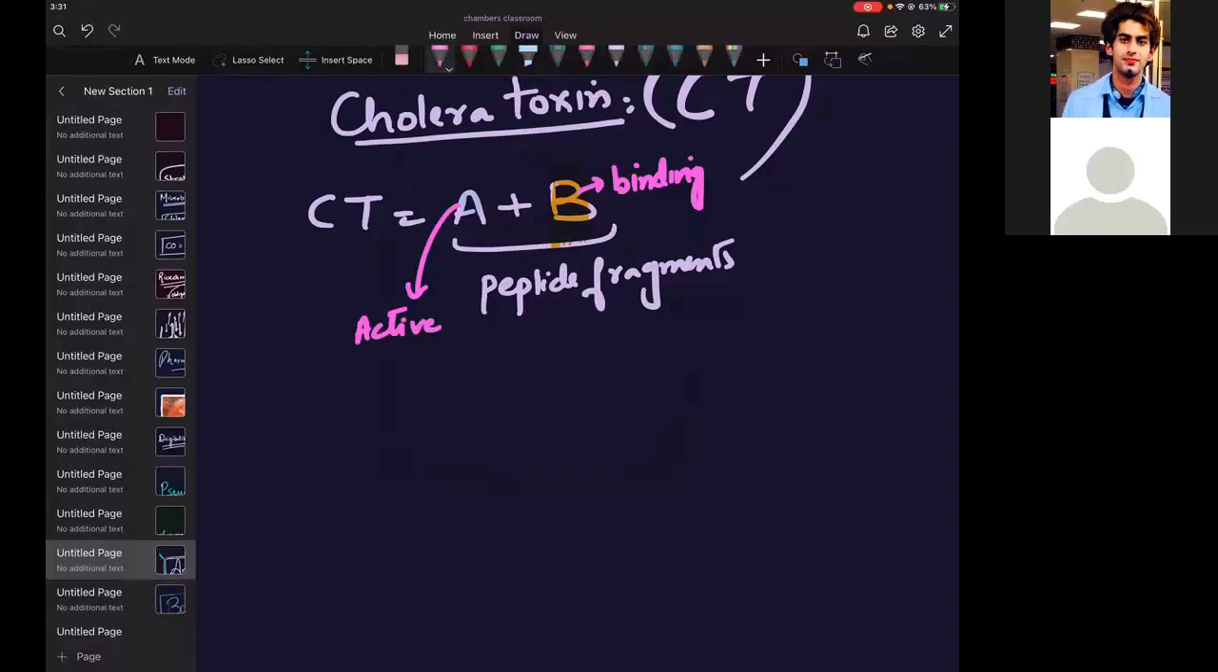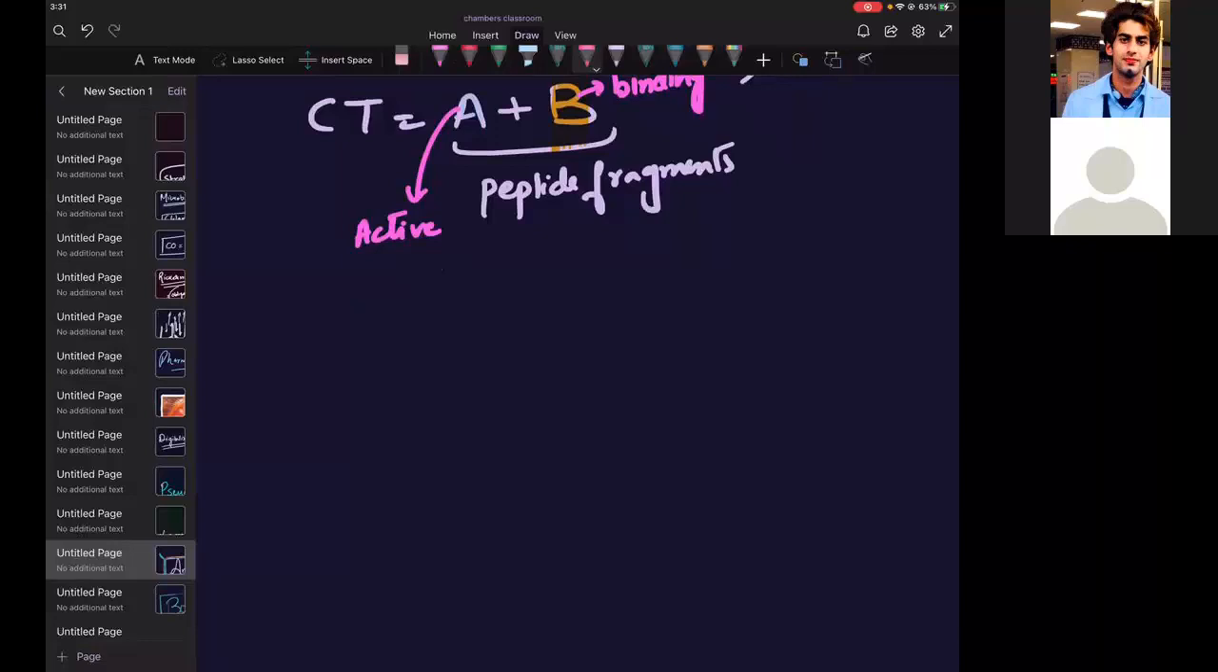What is the molecular weight of this? Can anyone tell me? 27 kilodalton. By the way, no need to write. So this is the active fragment. This is the binding fragment. Binding means this fragment will help this toxin to bind. And where does it bind? There is a receptor on the intestinal epithelium.